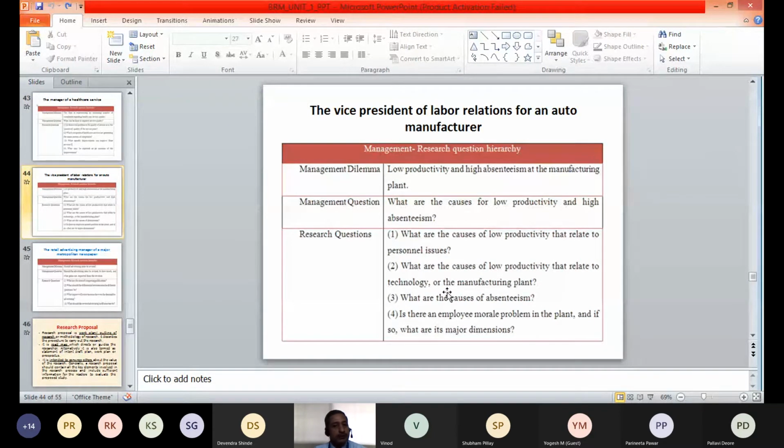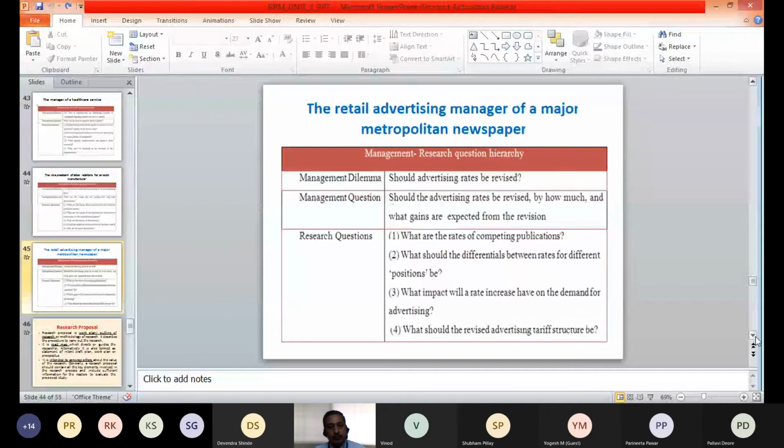So these are the different questions which we have framed to understand what are the different causes of low productivity and high absenteeism in this particular example. We'll take one more example of a retail advertising manager of a major metropolitan newspaper. So it is a retail advertising manager of a newspaper.